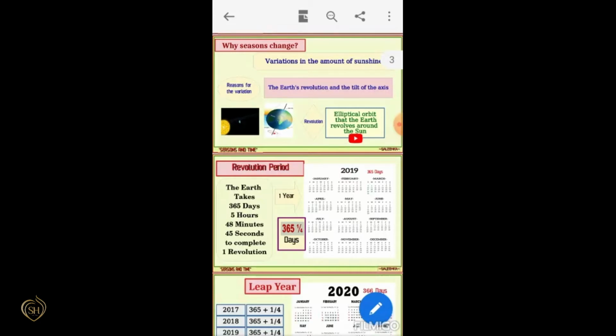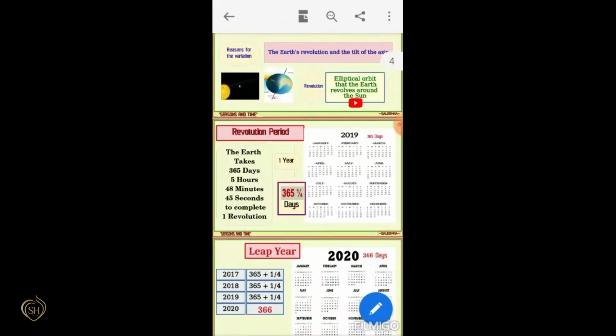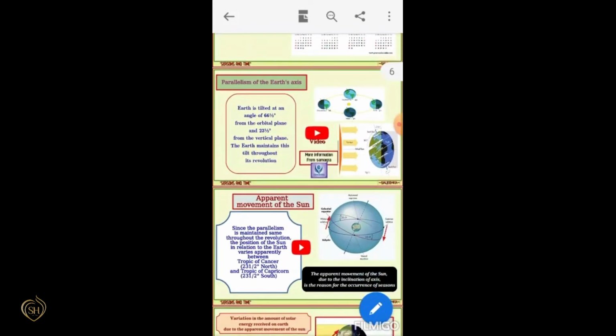What do you mean by the tilt of the axis? Tilt means we know that the Earth's axis is in a slanting position. This is tilted at an angle of 66.5 degrees from the orbital plane and 23.5 degrees from the vertical plane.